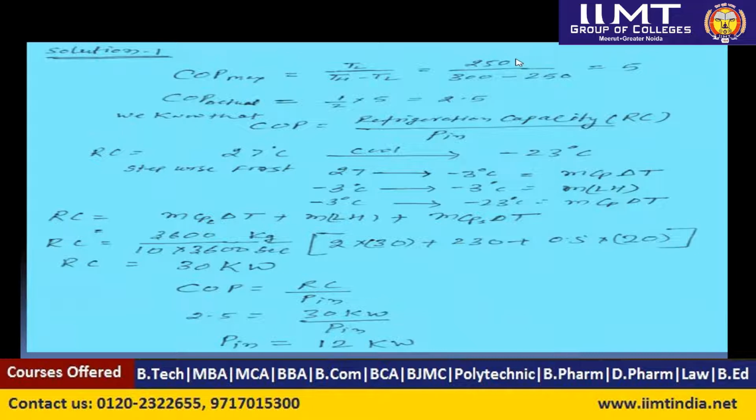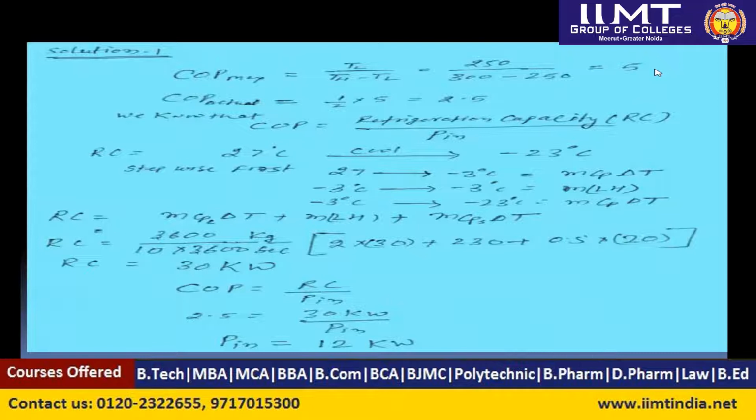We need to convert the temperature to Kelvin, so it is 250 Kelvin. Similarly, the high temperature was 27 degrees centigrade, so we write it as 300 Kelvin. Minus the lower temperature, that is 250. So we will get the maximum COP of 5.